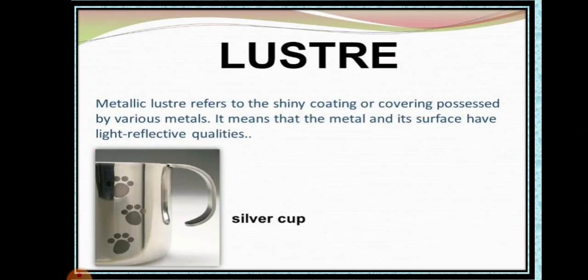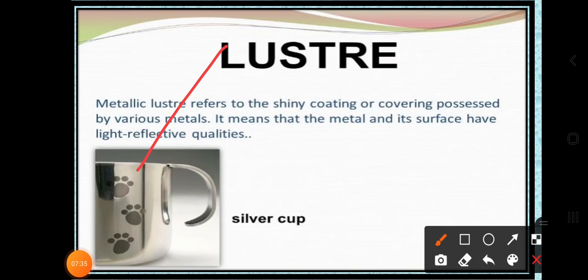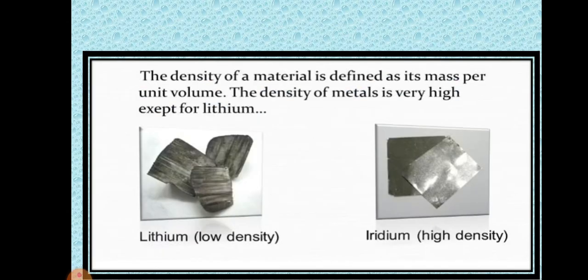When sunlight falls onto the surface of a metal, it is shining in nature, or you can say it shows the reflection property. So, dear students, metals usually have the luster property, or you can say the shining property.